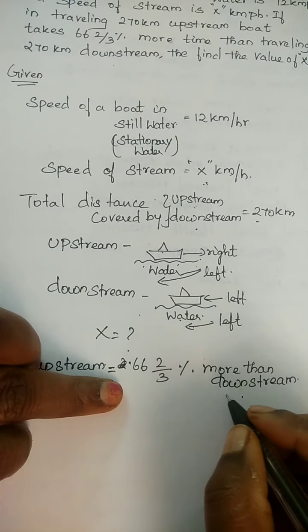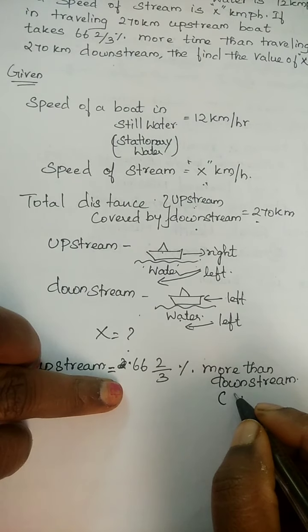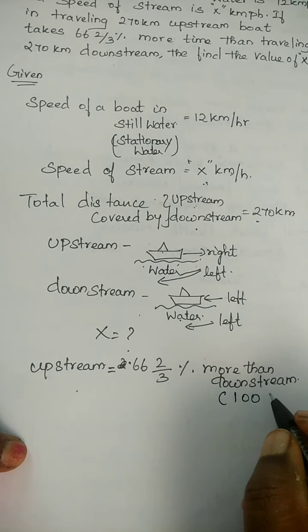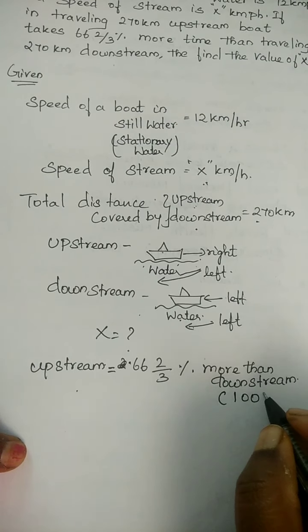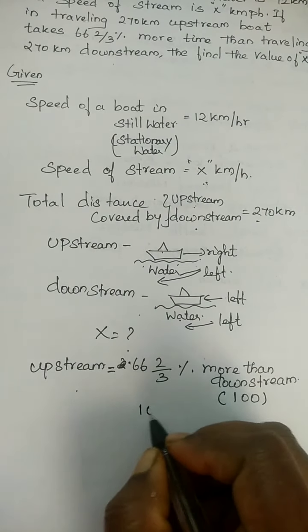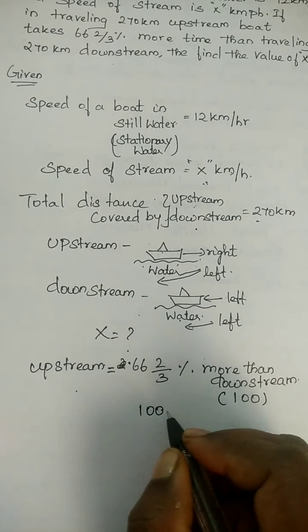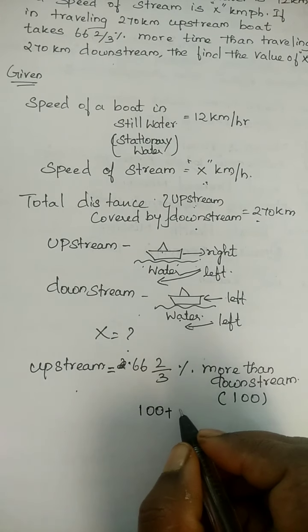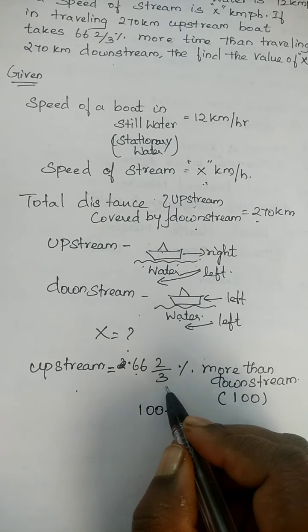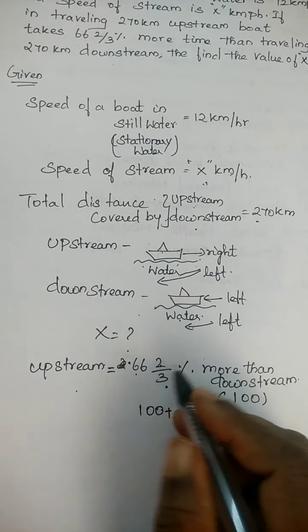Let's take downstream time as 100. Now add 66 2/3% of 100 to it. What is 66 into 3? 198, plus 2, 200.